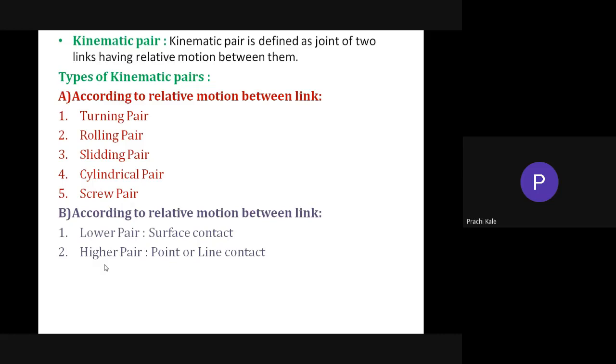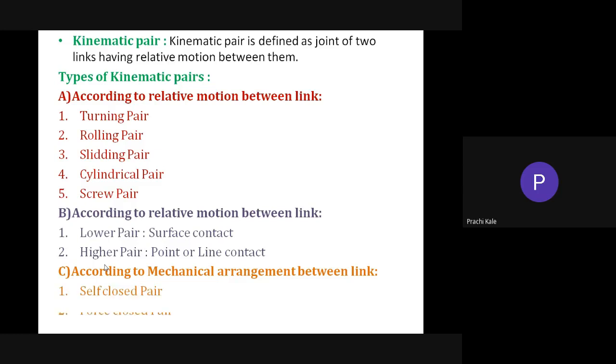Okay, so that we will see when we calculate the degree of freedom. Now the next type of kinematic pair, according to the mechanical arrangement, is the self-closed pair and the forced closed pair. So what is the self-closed pair? Self-closed pair means all the links of the mechanism are enclosed within, so you cannot separate out the different links. That is the self-closed pair.